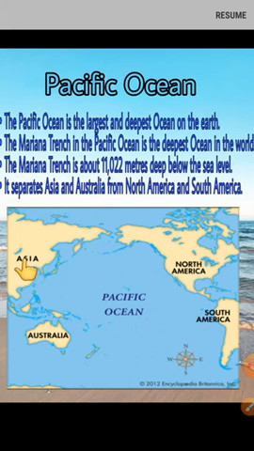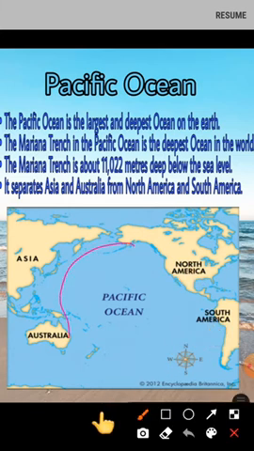The Pacific Ocean separates the continents of Asia and Australia from North America and South America. And when we look at the shape of the Pacific Ocean, it looks circular.